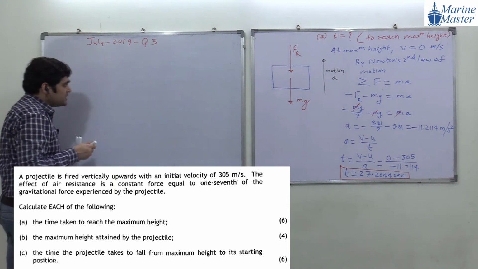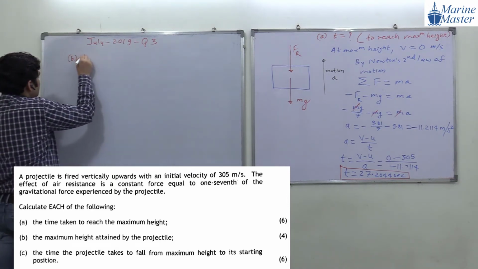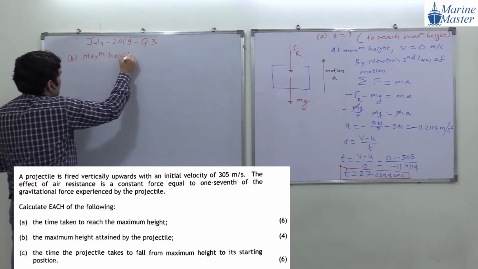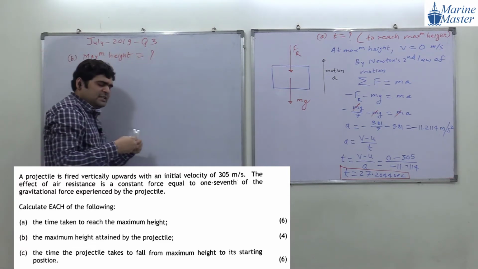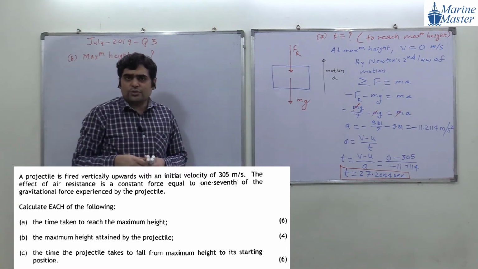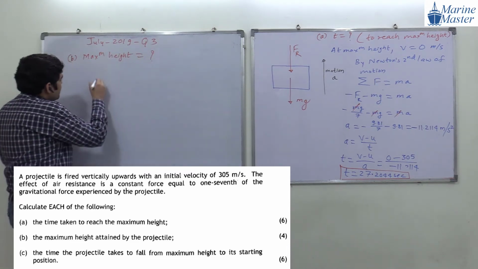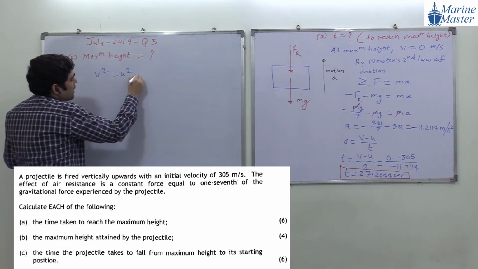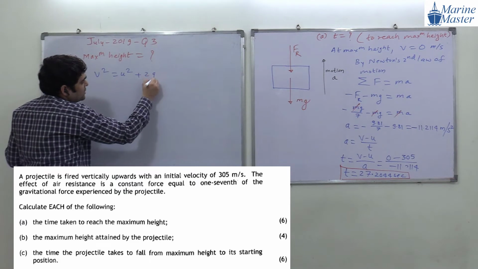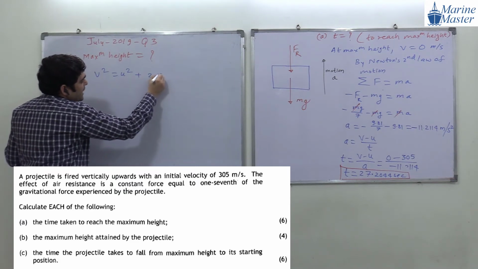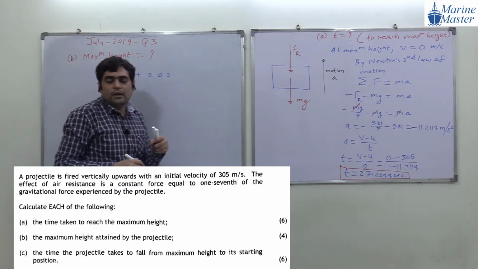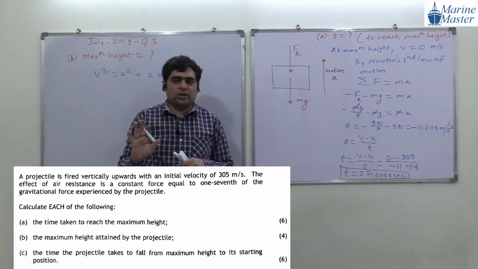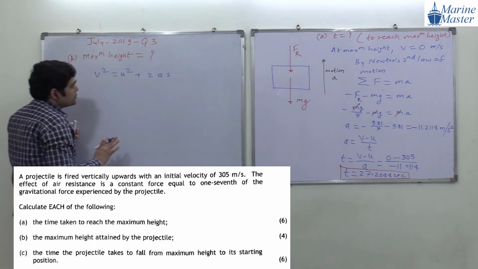Okay, try to see the scenario. In the B part our target is the maximum height. Very simple discussion, guys. So we know our equation of motion, v square is equal to u square plus 2as. Our regular equation of motion, not the equation of motion in a gravitational field, is applicable here. So try to see the scenario.